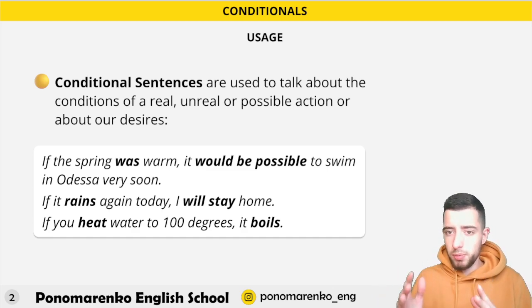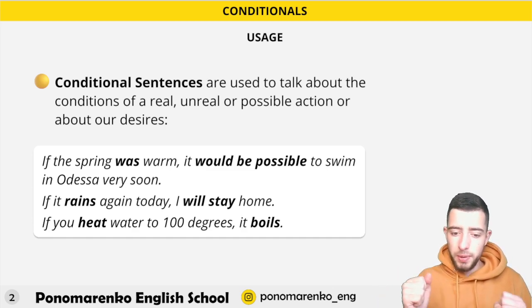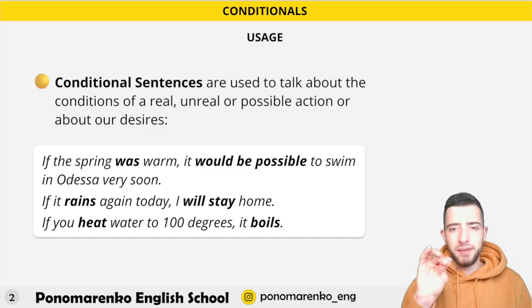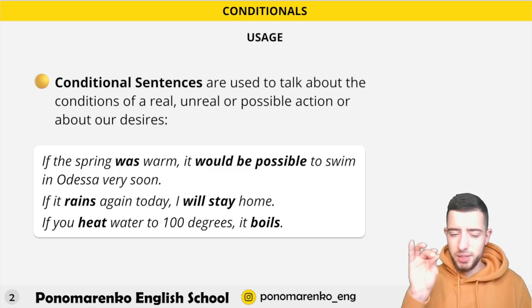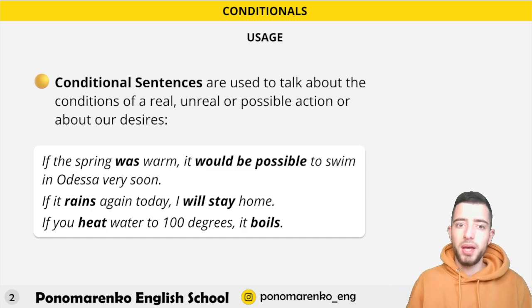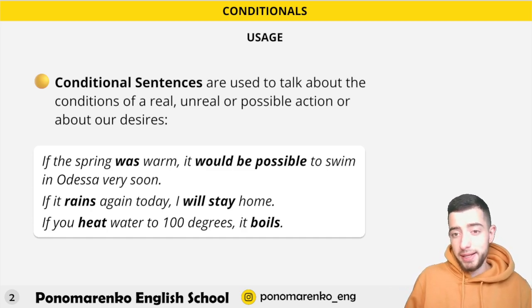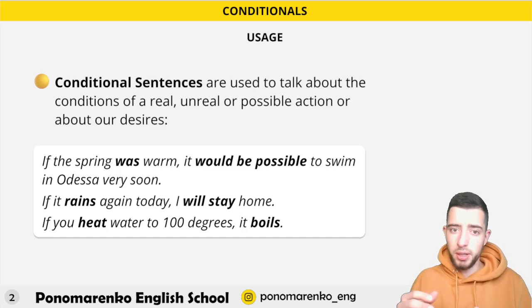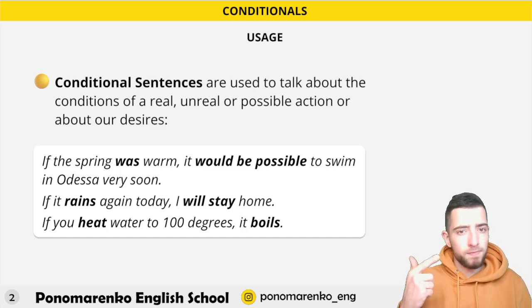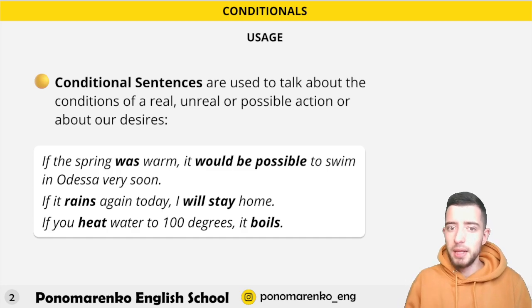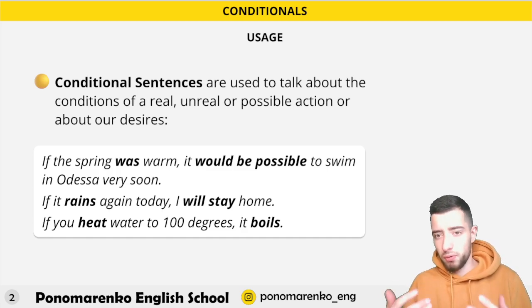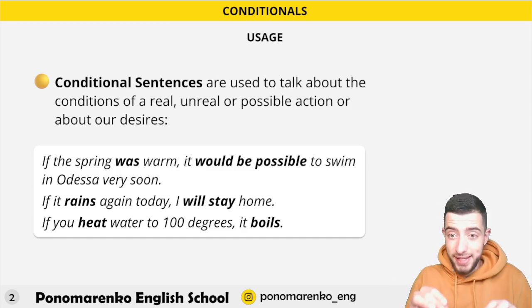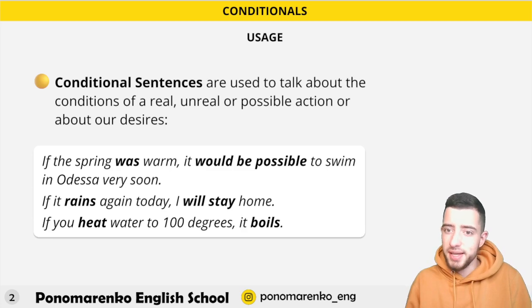So this is the formula for the second conditional sentence, and in a few minutes we'll talk about this. Let's right now talk about the second one. If it rains again today, I'll stay home. This structure is different because we have the first part, which is in what tense? Rains, present simple. And the second part, future simple. So this is another formula, and this one stands for the first conditional sentence.